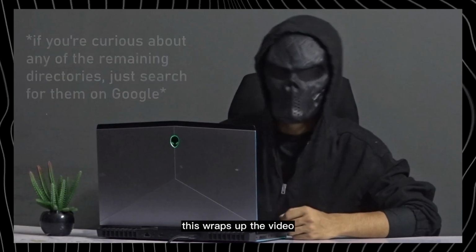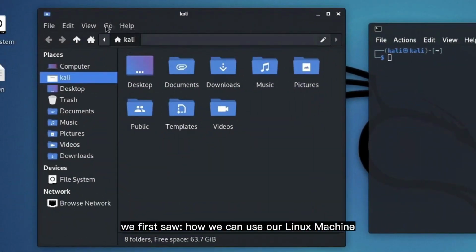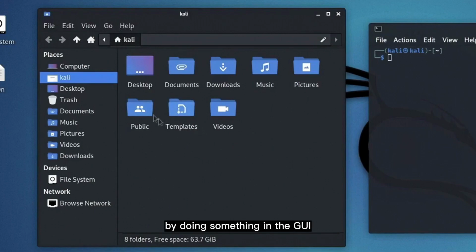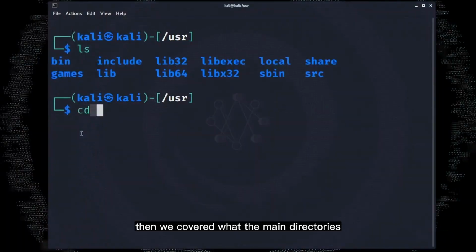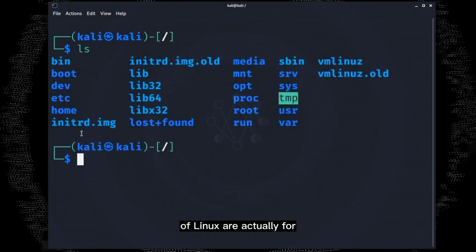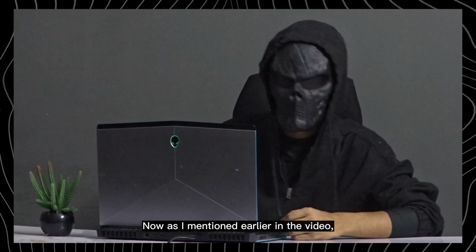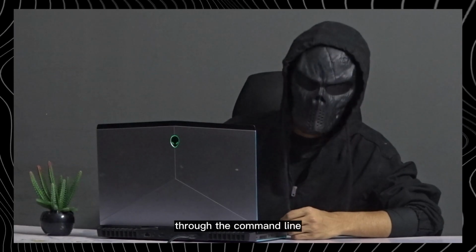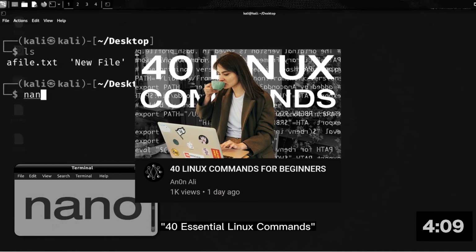Anyway guys, this wraps up the video, summing up what we've learned today. We first saw how we can use our Linux machine through the command line, by doing something in the GUI and performing the same task in the terminal, using multiple commands. Then we covered what the main directories of Linux are actually for, and where files are stored, to gain a good understanding of the Linux operating system itself. Now as I mentioned earlier in the video, as a hacker, Linux is meant to be used through the command line. That's why I would recommend you to go and watch this video where I cover 40 essential Linux commands in 5 minutes.